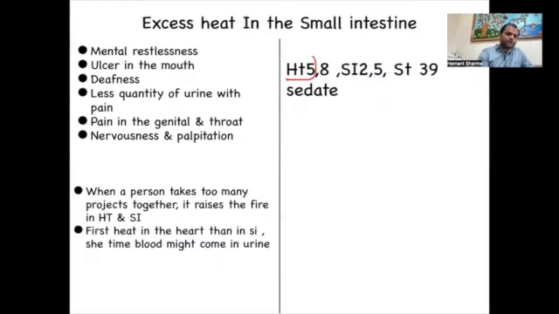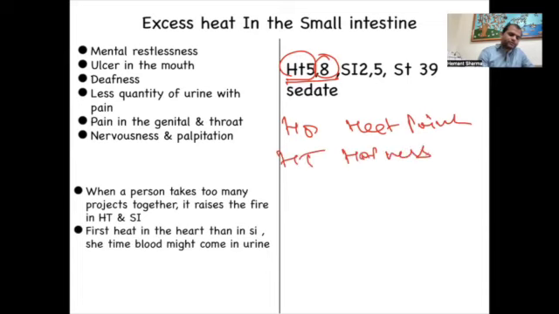Heart 5 is the hotness point of the heart. Heart 8 is the fire point, or the heat point, of the heart. So we are studying heat and hotness of the heart. Heart 8 is the heat point, and heart 5 is the hotness point or Luo connecting point. We'll study it and transfer the energy away from the heart.